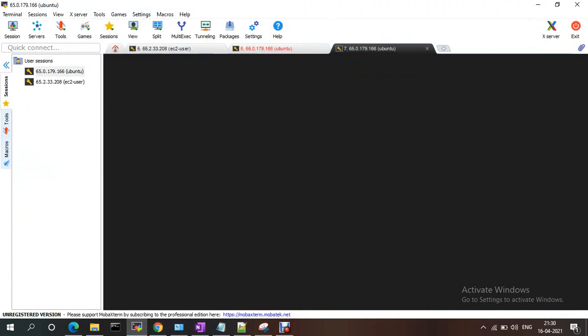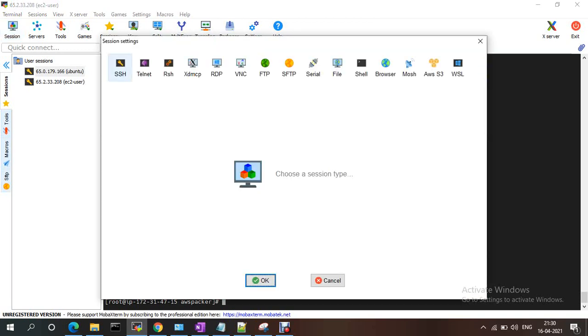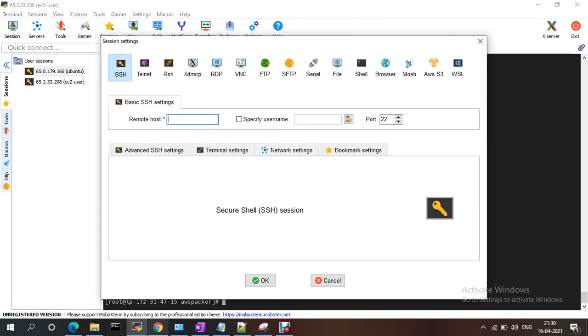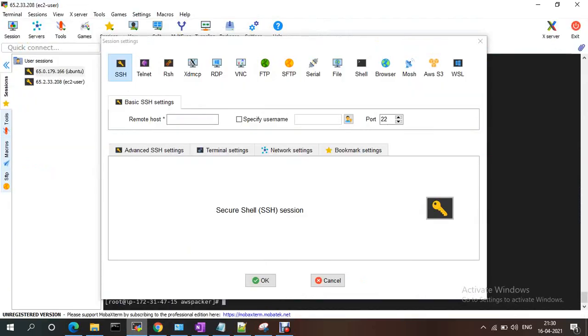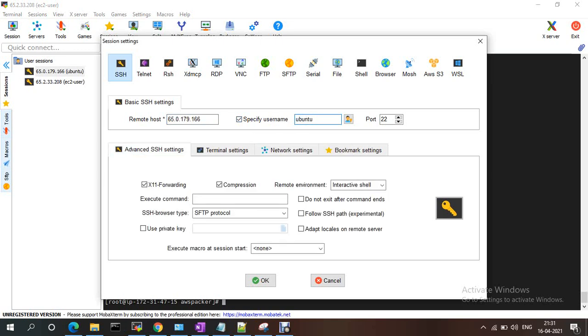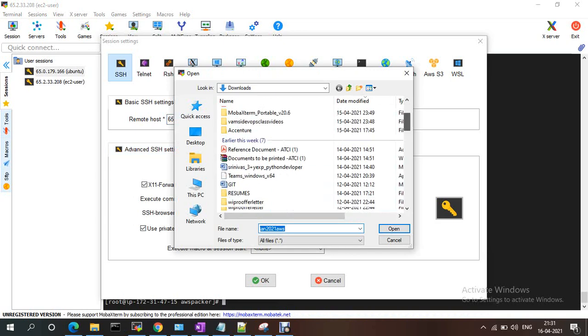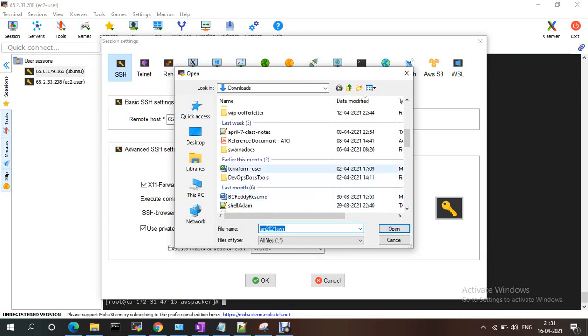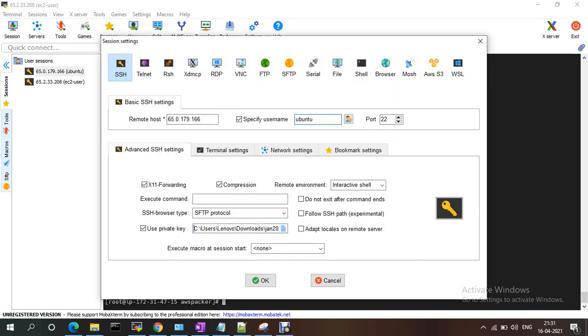I think previously it was not completely provisioned. Username Ubuntu, this is my PEM file.